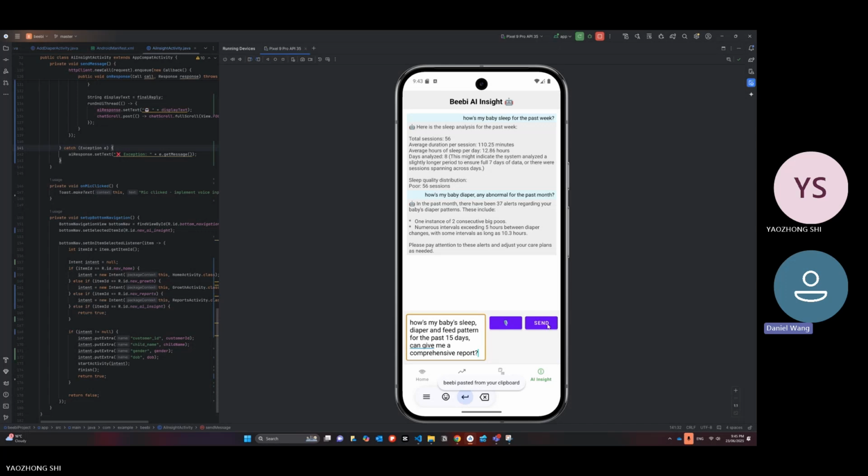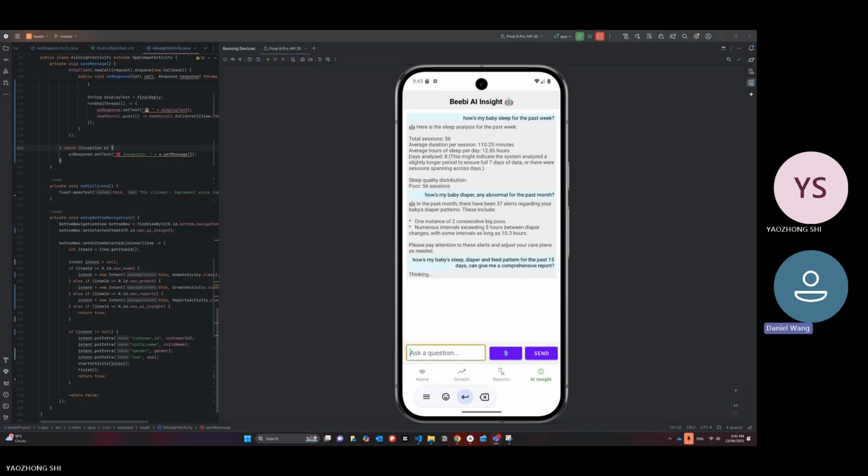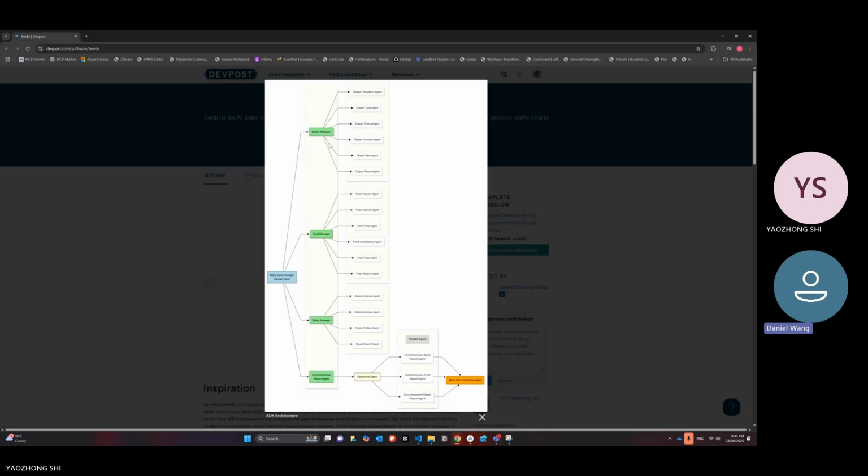Now, baby data isn't just one thing. It covers different areas like sleeping, feeding, and diaper activity. Each of these requires a different kind of analysis. So to handle this, we designed a 3-layer agent system. First layer, manager agent. We usually call it the root agent.